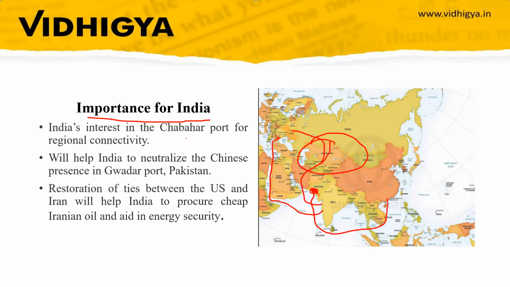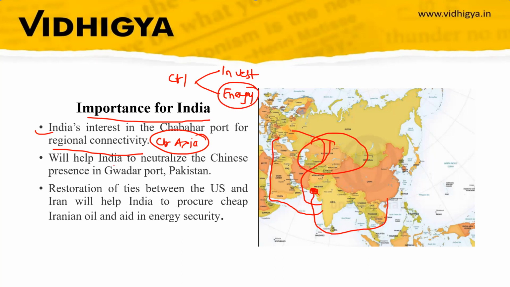So India's interest in Chabahar port is for regional connectivity, to Central Asia, as I've told you. And why is Central Asia important? Its importance lies in being a place for investment for India's energy security, because they have lots of oil and gas. It will help India neutralize the Chinese presence at Gwadar Port, Pakistan. China is present here at Gwadar Port, Pakistan, and India has a port here.